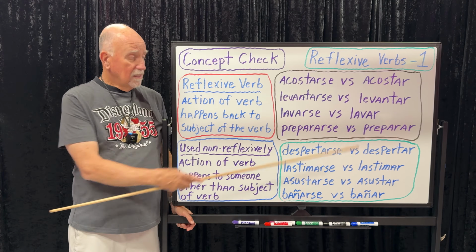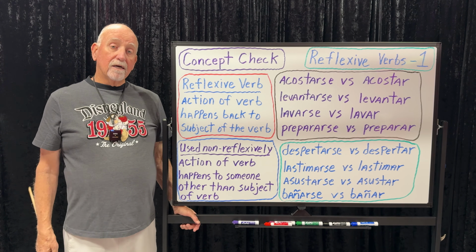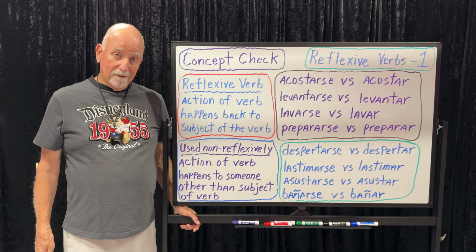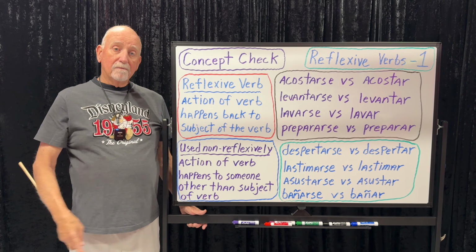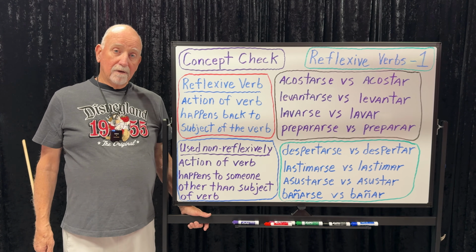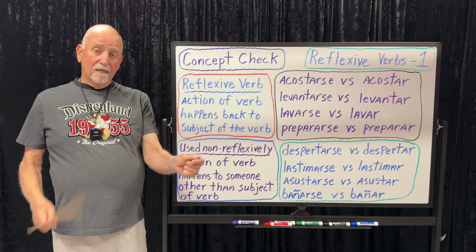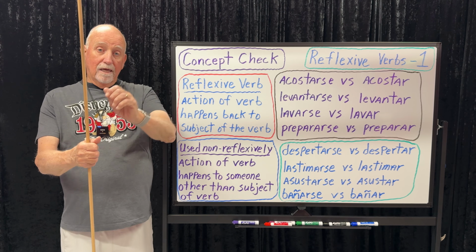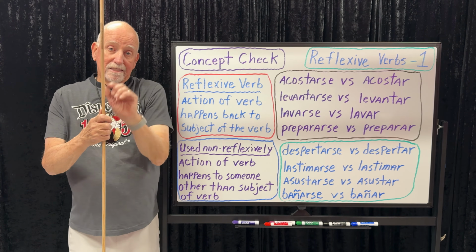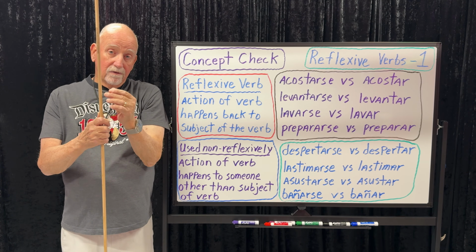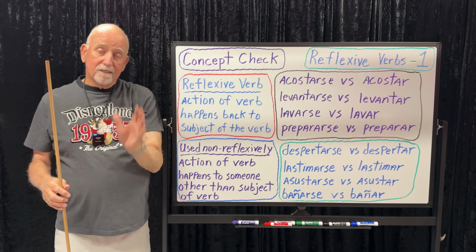If you're a teacher, I'm going to get the kids ready for the test. I'm going to prepare the kids for the test. Voy a preparar a los estudiantes para el examen. Who's going to prepare dinner? ¿Quién va a preparar la cena? Right? If you say, mamá prepara la cena, mamá is the subject, and who's getting prepared? Not mom, the food. So the action is happening to someone or something other than the subject. Mamá prepara la comida.